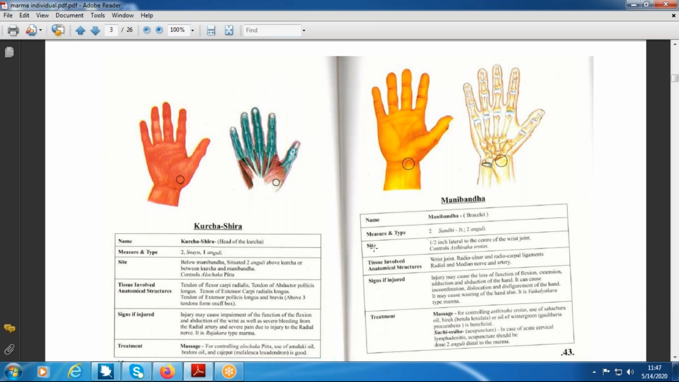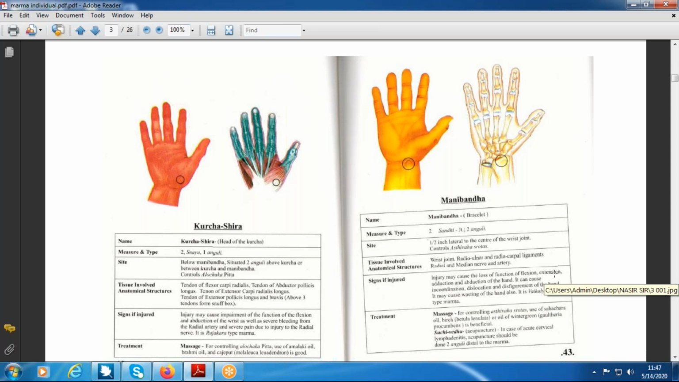Then where is the Manibandha marma? Manibandha is in the upper limb, and in the same way Gulpha in the lower limb. And where is the location of the ankle joint? Between the forearm and hand. Very good. Between the forearm and hand is the wrist joint. In the same way, between the leg and foot is the ankle joint. That is the Gulpha marma.